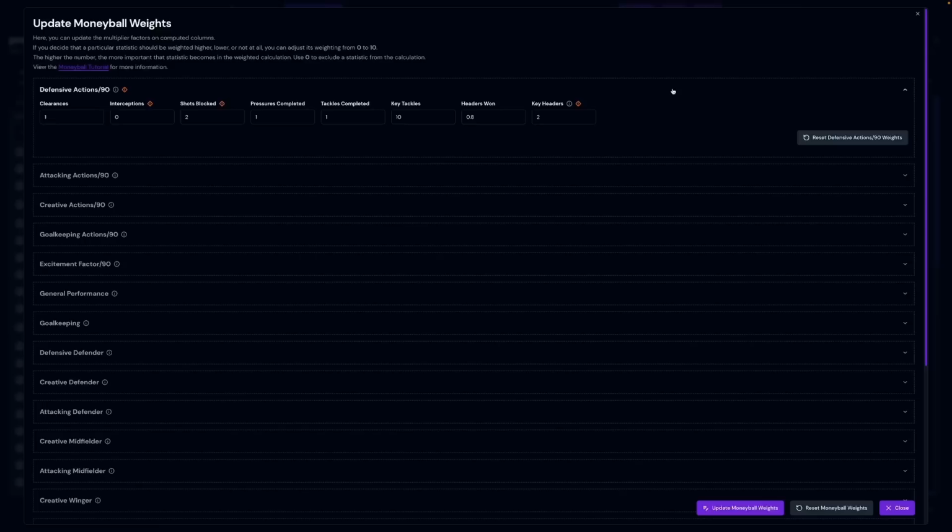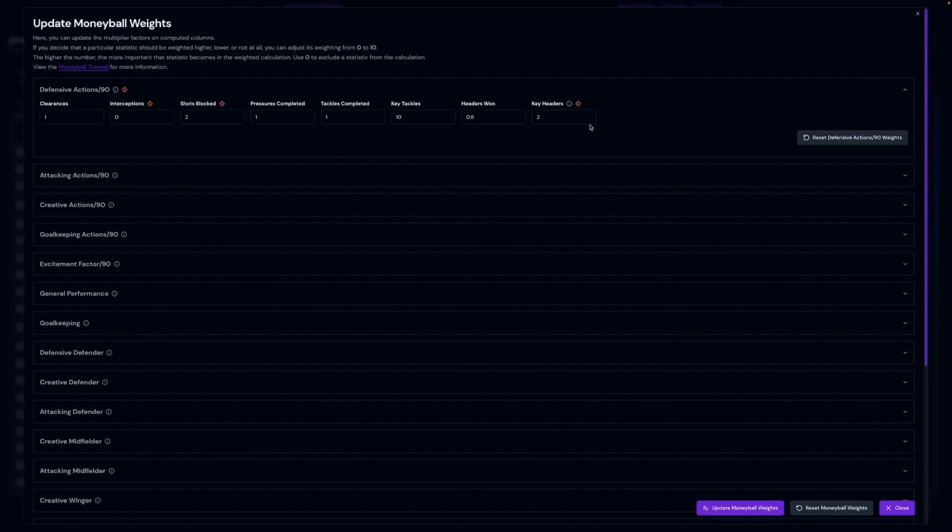The first place you will be notified is within the computed weights form itself. A warning icon will appear next to any computed stat with the updated weights, like on the defensive actions per 90 here. That same warning icon will also appear next to specific stats that have been updated within the computed stat. You can see here on interceptions, also shots blocked, and you can also see what the default stat weight was for that updated stat if you want to revert, and the same for key headers.